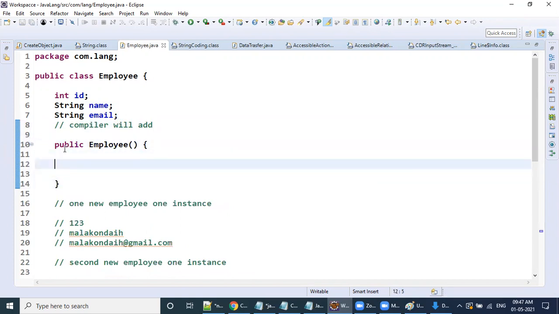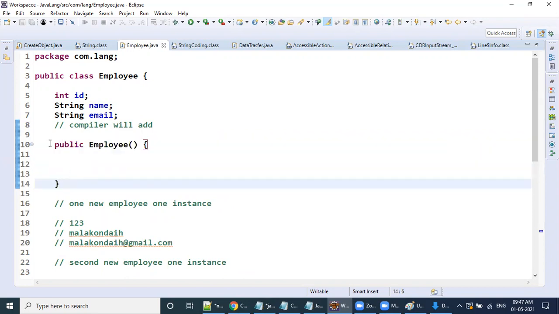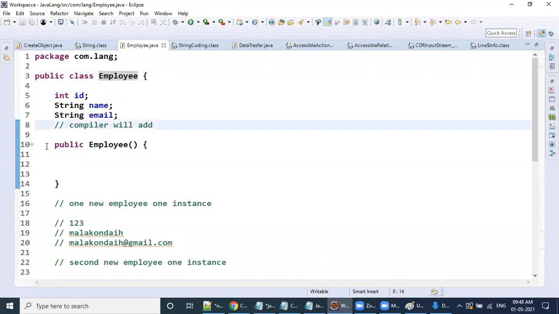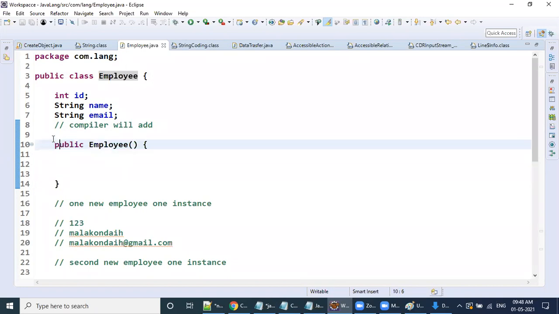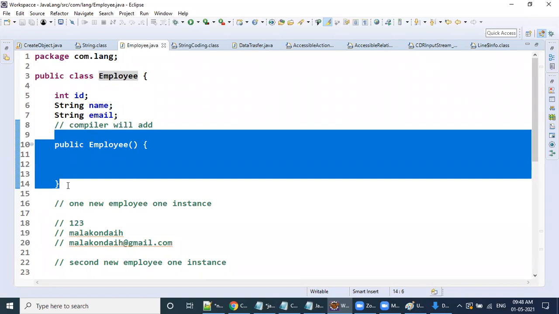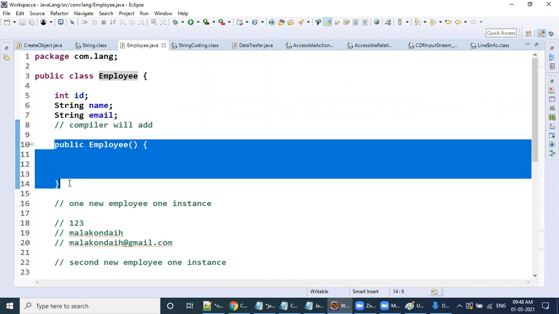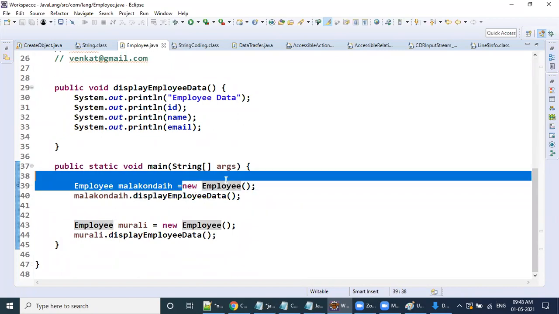If you, as a programmer, as a Java developer, forgot to add this zero-param constructor inside your Java class, not only this class but any user-defined, programmer-defined Java class, your Java compiler will do that job. What is that job? I will tell you later, but the meaning is, it creates this constructor for when you are trying to create an object with the help of new.